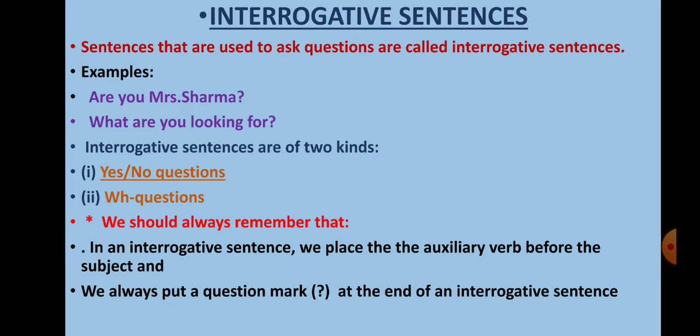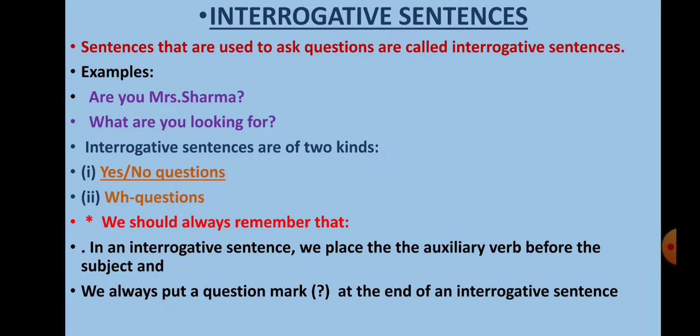Now, when we talk about Are you Mrs. Sharma, in this sentence the answer is yes or no, and this question begins with an auxiliary verb. Auxiliary verbs are do, have, can, was, were, had, which help other verbs form tenses and voices.